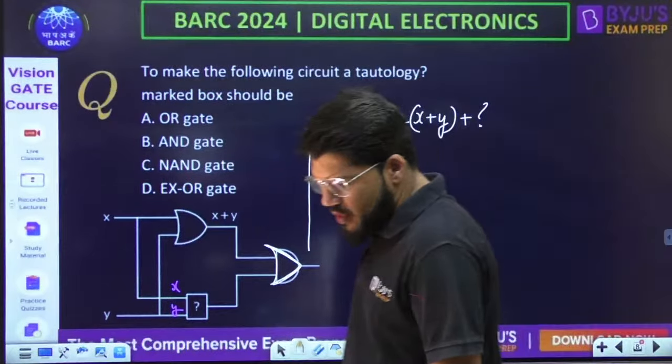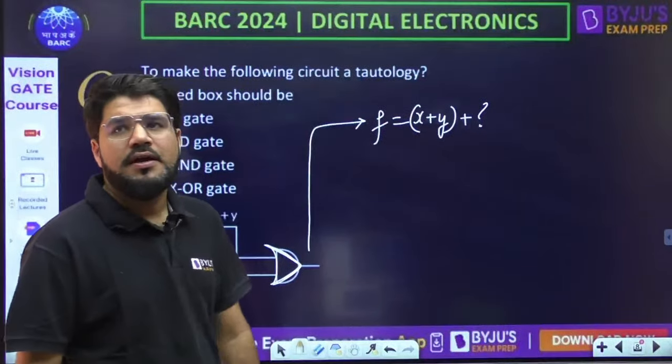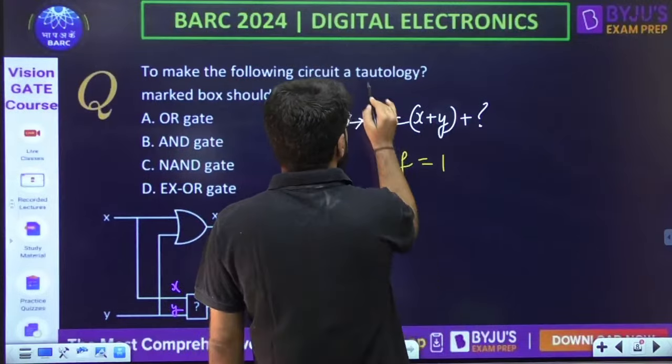Now I want to make it a tautology and everything is in the form of plus. So what I can say is F will be equal to 1.